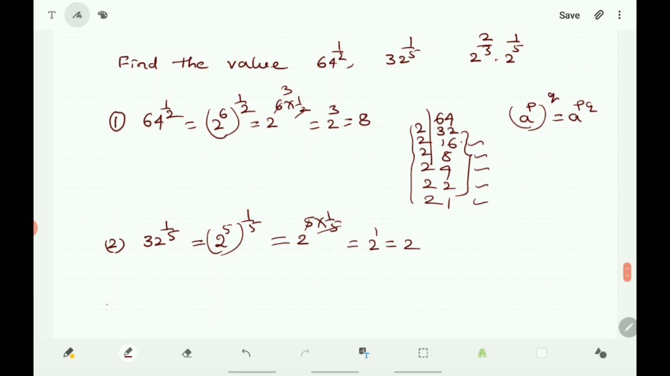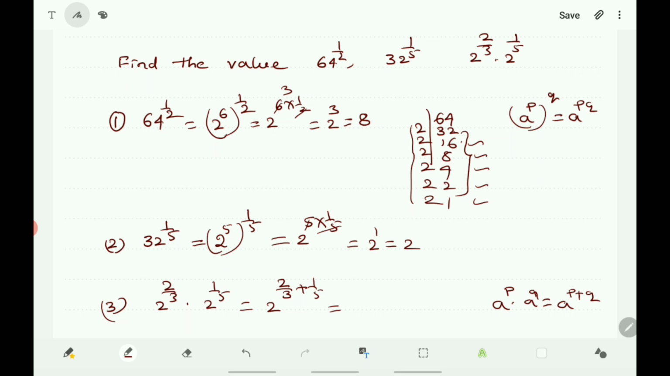Next you take the third one, that is 2 to the power of 2 by 3 into 2 to the power of 1 by 5 is equals to. Here you use the law of exponent, that is a to the power of p into a to the power of q is equals to a to the power of p plus q. So in the place of a there is 2, in the place of p there is 2 by 3 and q is here 1 by 5. So you take 2 to the power of 2 by 3 plus 1 by 5.